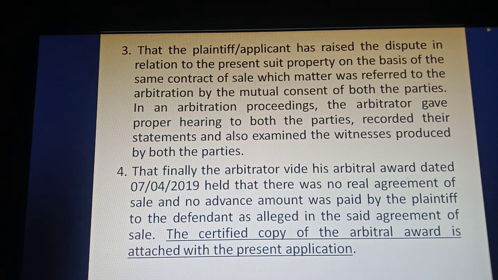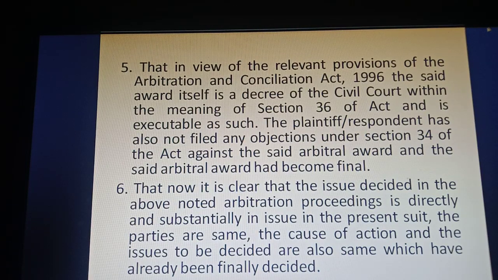Okay. As this application is based on the arbitral award, you have to attach the certified copy of the arbitral award along with the application. So here I am writing that the certified copy of the arbitral award is attached with the present application. That in view of the relevant provisions of the Arbitration and Conciliation Act 1996, the said award itself is a decree of the civil court within the meaning of section 36 of the Act and is executable as such.